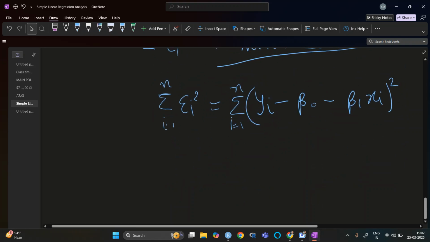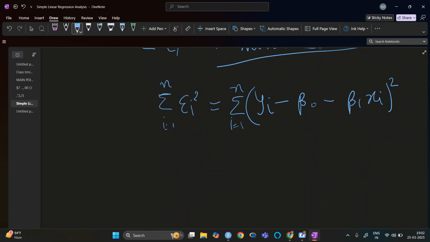Now here we already know what is yi, we already know what is xi. So we have to find beta naught and beta 1.